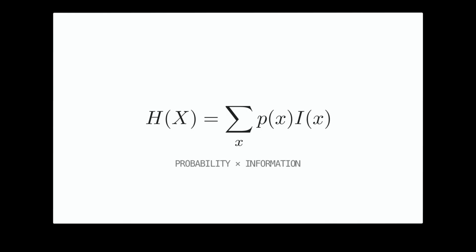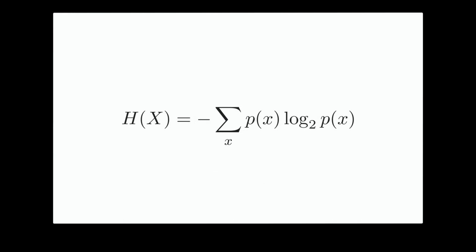For every possible outcome, multiply its probability by the information it carries, then add the results. In mathematics, H of x equals the sum over every outcome x of p of x times I of x. We already know that I of x is minus log base 2 of p of x. Substitute that into the average. Entropy is the average information produced by this source.